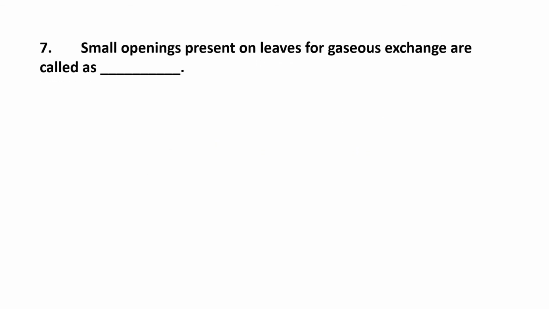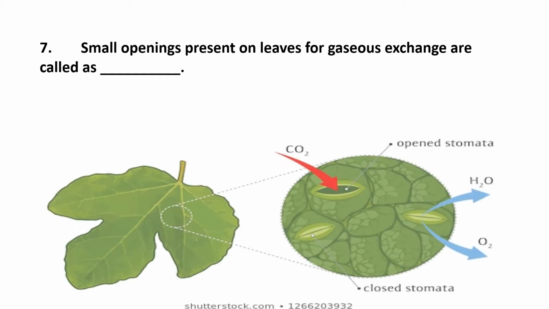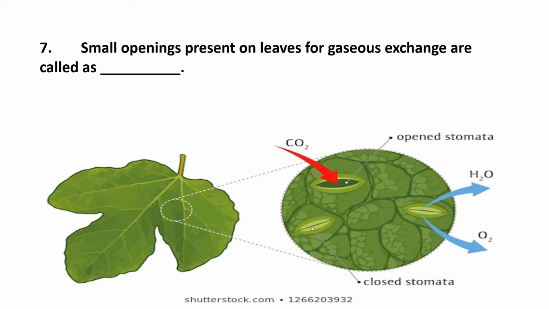Okay, the seventh one: small openings present on leaves for gaseous exchange are called as this. Of course, we know that the leaf of the plant is called the kitchen of the cell, and how it gets that food, all that process we know. Yes, so here this is the image of a leaf. In that we can see over here the stomata are present.